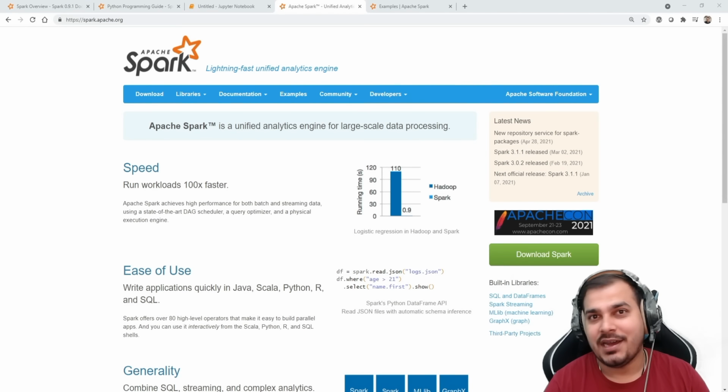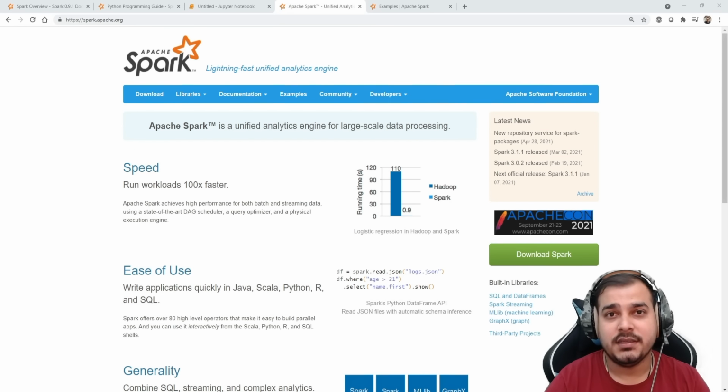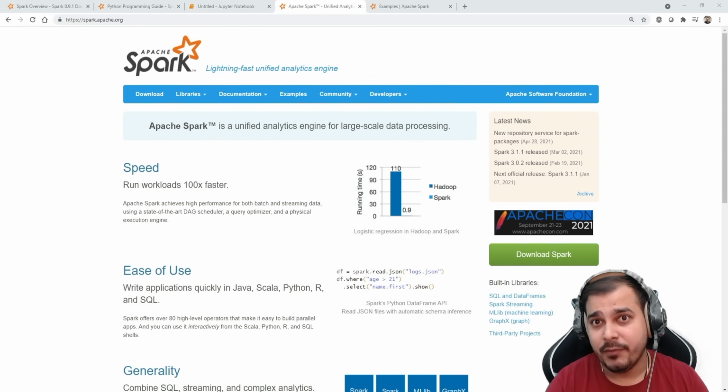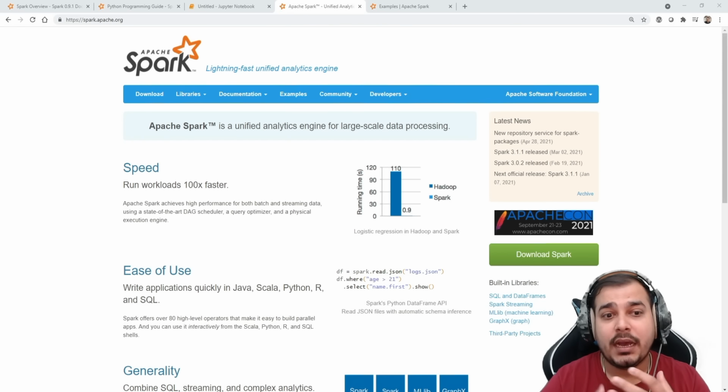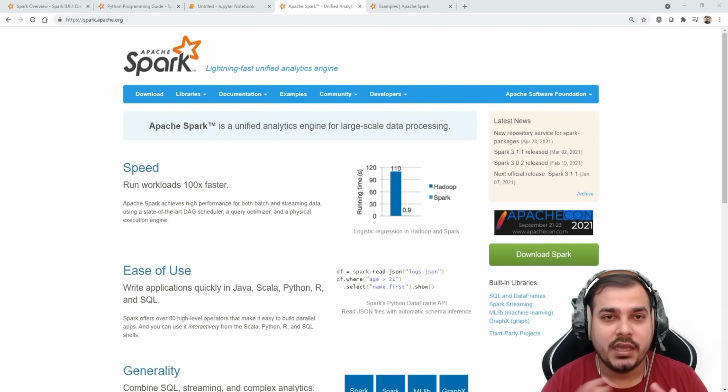We are going to start the Apache Spark series, and specifically we will be focusing on how we can use Spark with Python. So we are going to discuss the library called PySpark. We will try to understand why Spark is actually required, and we'll also cover a lot of things. There's something called Spark MLlib, which will show how you can apply machine learning in Apache Spark itself with the help of this Spark API called the PySpark library.